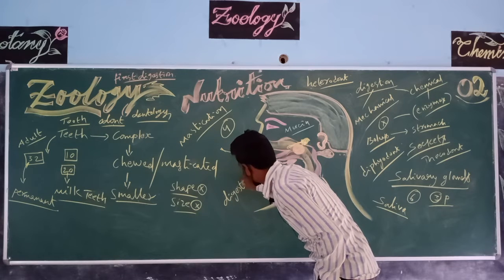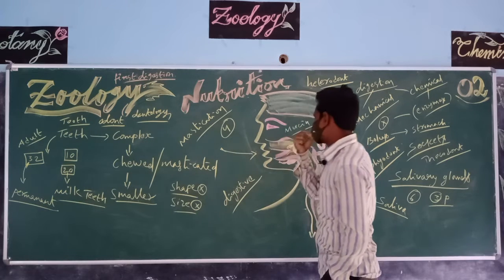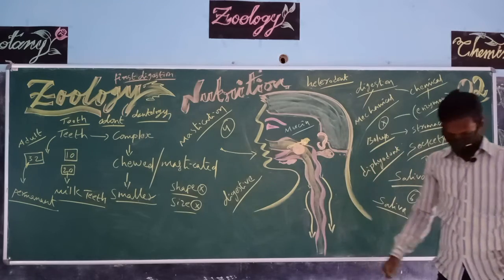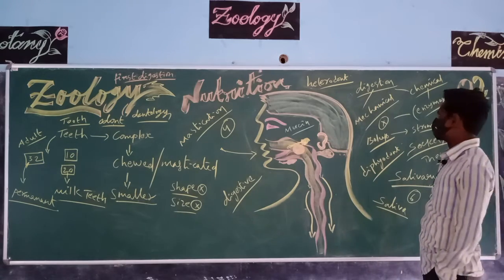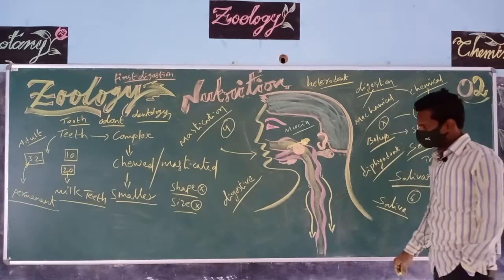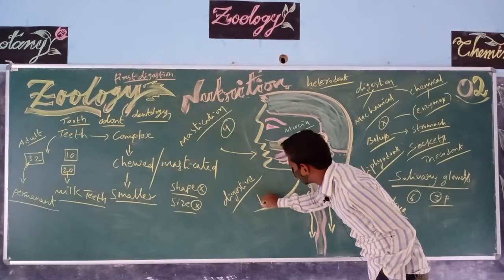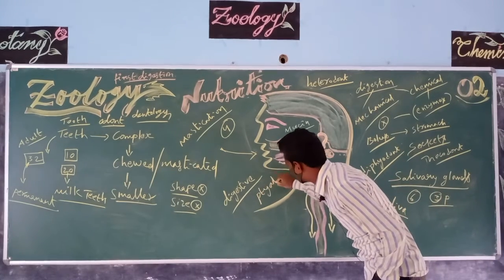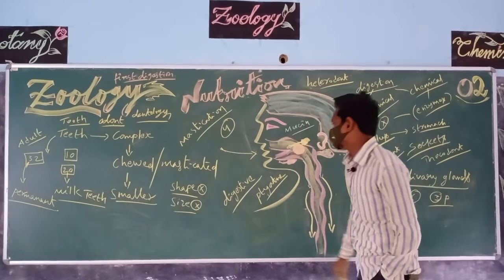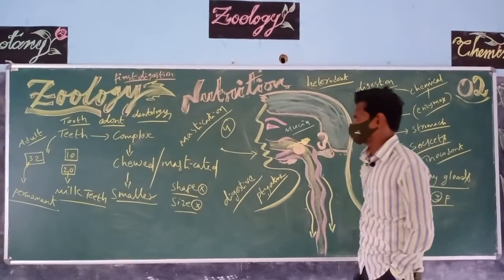Why? Because this salivary juice participates in partial digestion or mechanical digestion. In the saliva, a special enzyme is present called ptyalin, also known as salivary amylase.